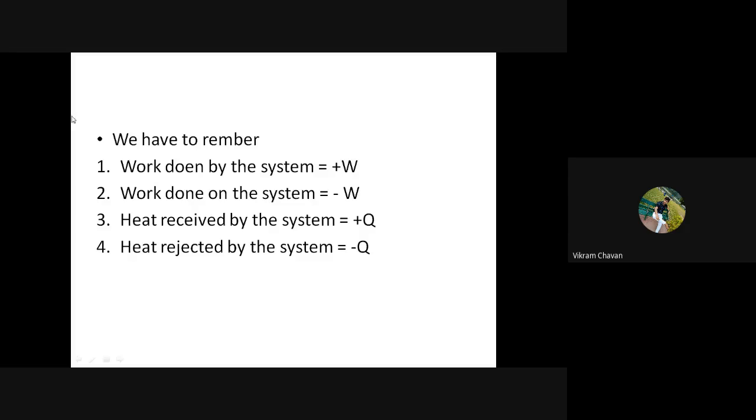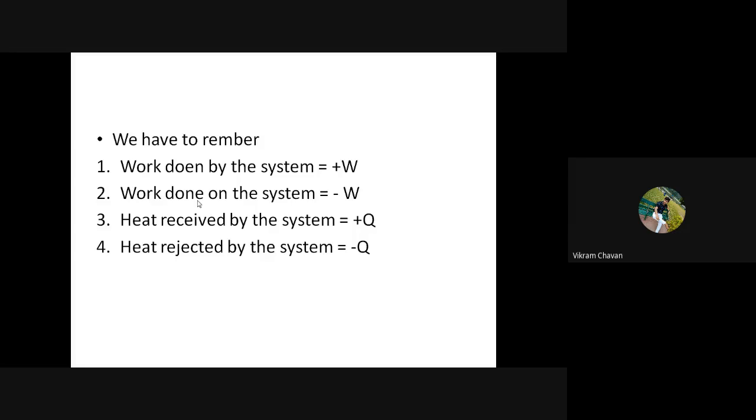Okay, please check out the wording over here. Work done by the system. Okay, कुणावर केली असणार आहे, सिस्टीम न वर्क सराउंडिंग वरती केलं असणार आहे. So that work will be considered as a positive work. Then work done on the system, कोणी केलं असणार आहे, सराउंडिंग न वर्क सिस्टीम वर जर केला असेल तर ते निगेटिव्ह कन्सिडर होणार. Okay, work done on the system will be considered as a negative work.